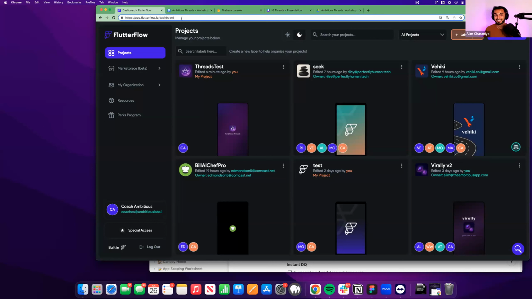FlutterFlow is our favorite, I hope you know, our favorite no-code mobile app builder and web app builder for that matter. FlutterFlow is different than other no-code tools out there in that when you drag and drop and you actually build an app, it's writing code underneath the hood. So a lot of us entrepreneurs, we're always thinking about our millionth user, even though we shouldn't be. FlutterFlow handles that millionth user objection where no matter what tool you're using, you can scale to 1 million users using FlutterFlow because you're writing code under the hood.